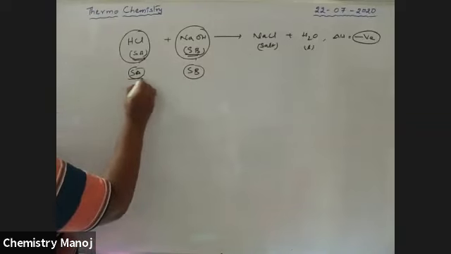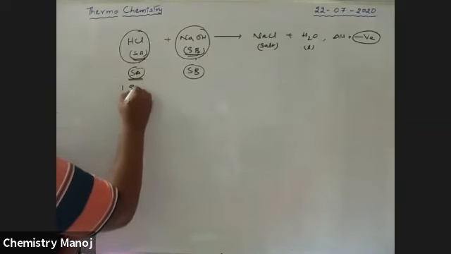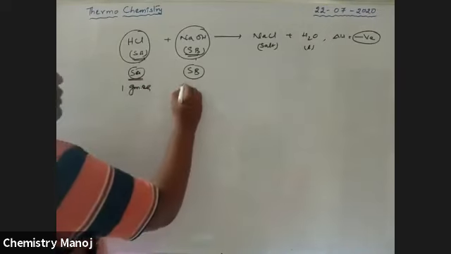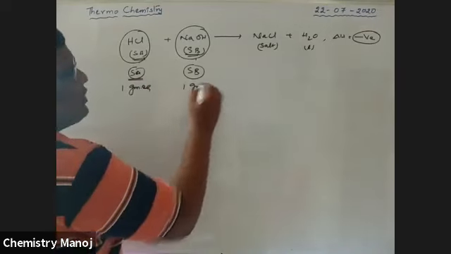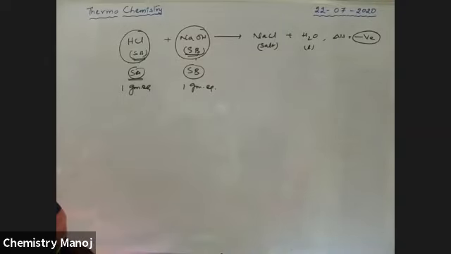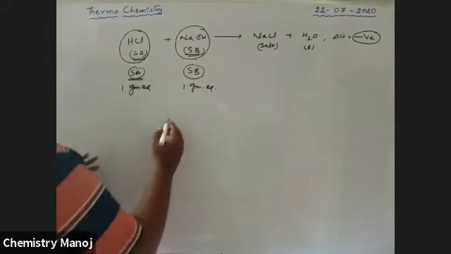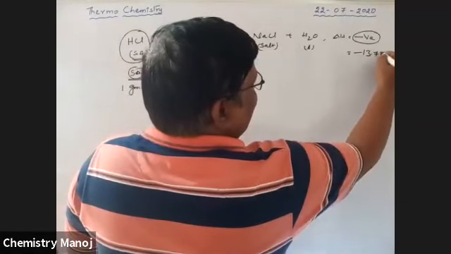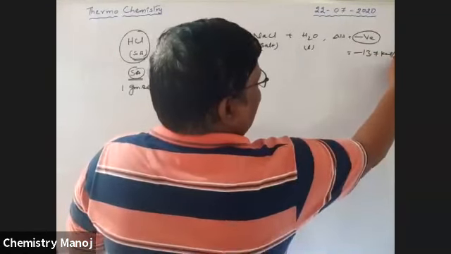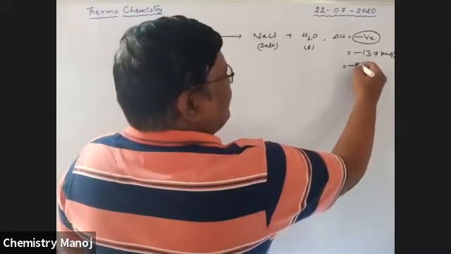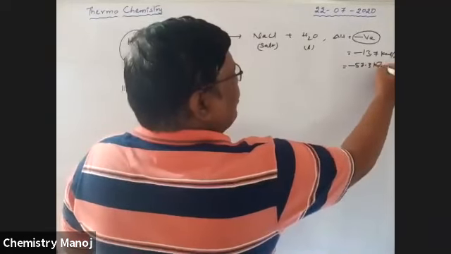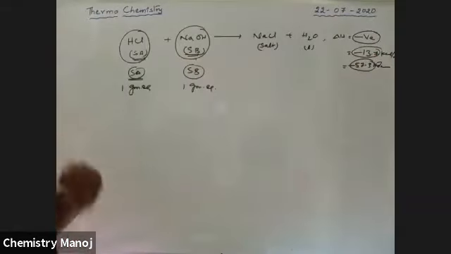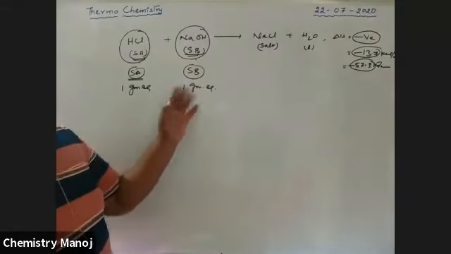How much of this strong acid is taken? 1 gram equivalent of strong acid is taken, and 1 gram equivalent of strong base is taken. Some amount of energy will be released, that is minus 13.7 kilocalorie per mole or minus 57.3 kilojoule per mole. These are fixed values. That released energy is called heat of neutralization.